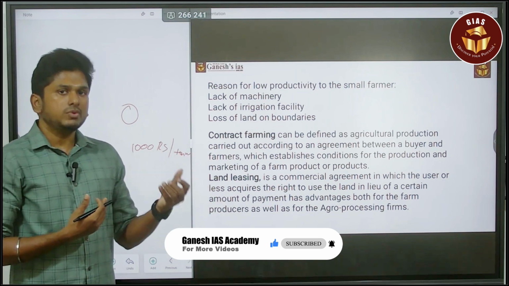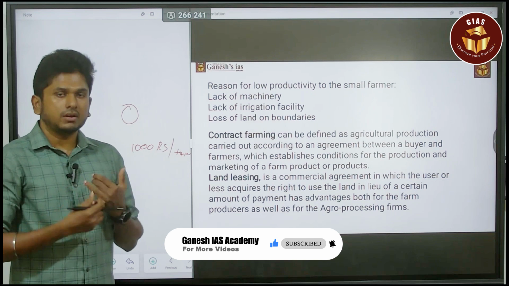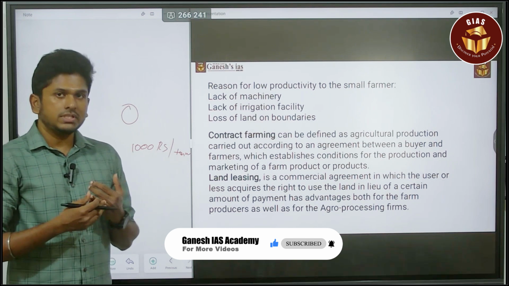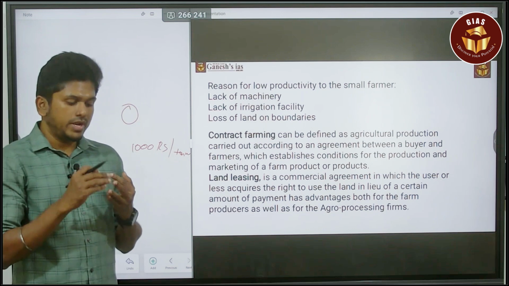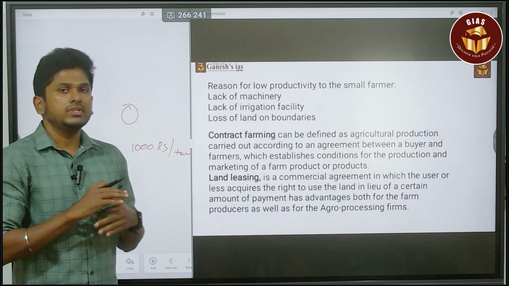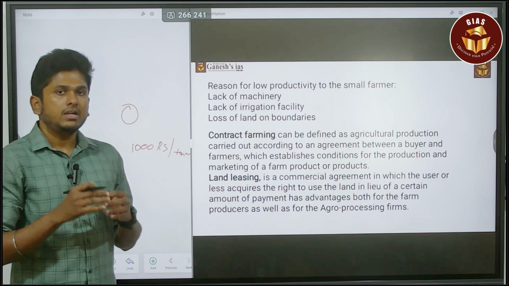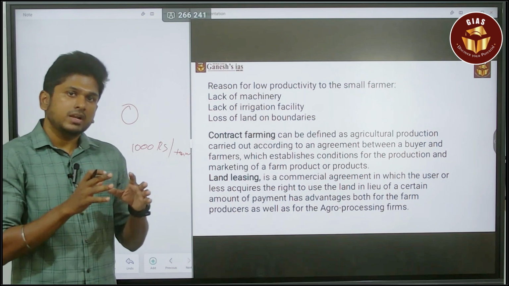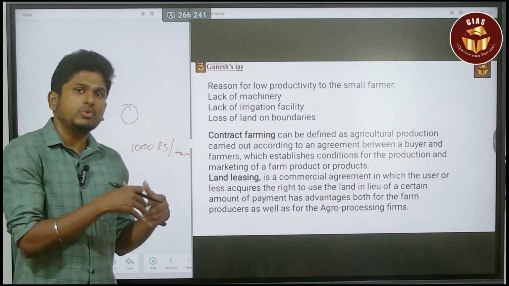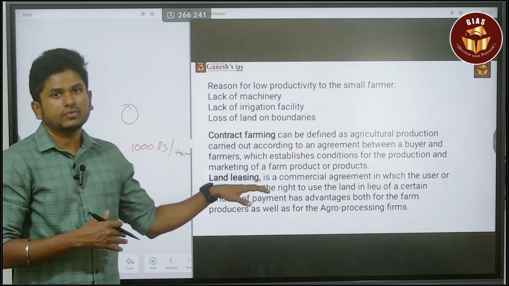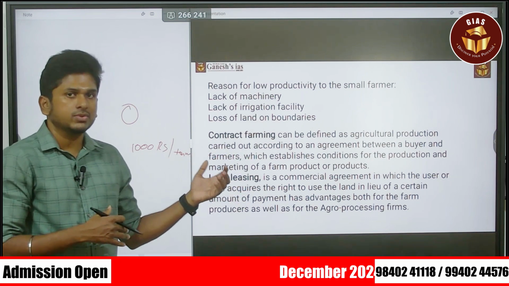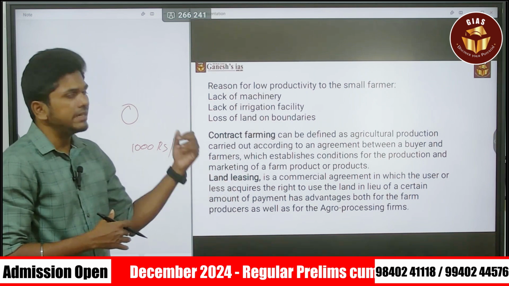What they will do is share the knowledge, and also share how to cultivate the land, and whenever you have to irrigate, they will share everything. And at the end of the day, they also buy your products from your land itself. So that is the benefit of contract farming, but it has major negatives also. We will discuss it. Next is land leasing.